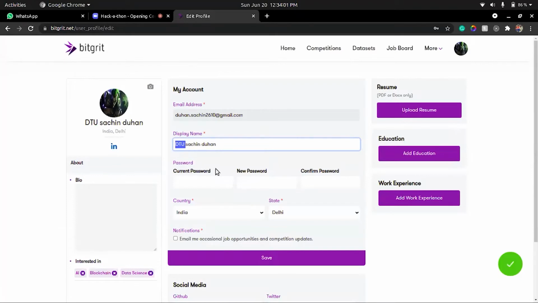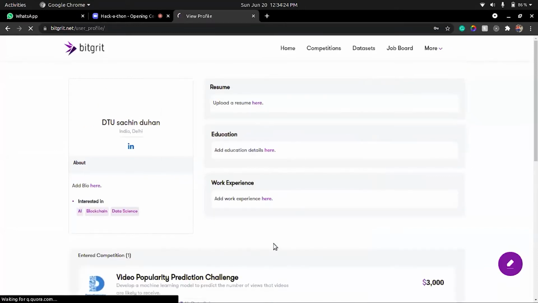This display name earlier used to have Max for me because I participated in the previous hackathon as well. But now the prefix has been changed to DTU. So I change my username to DTU. You need to make sure that you have DTU as a prefix in your username or display name on the BitGrid portal. So this is the first thing. When you have this done, make sure you click on the save button.